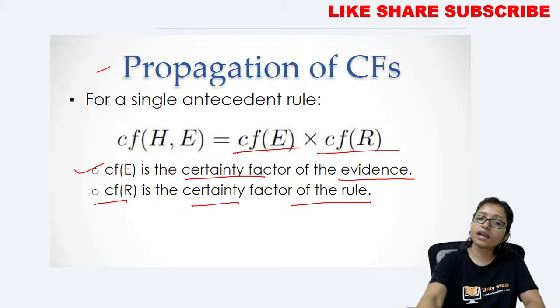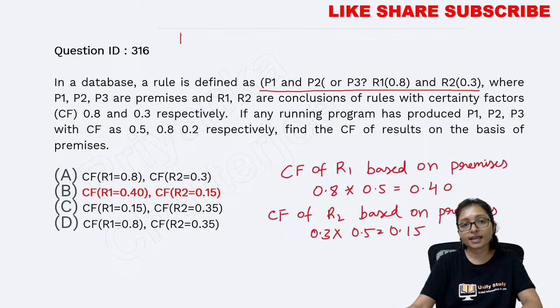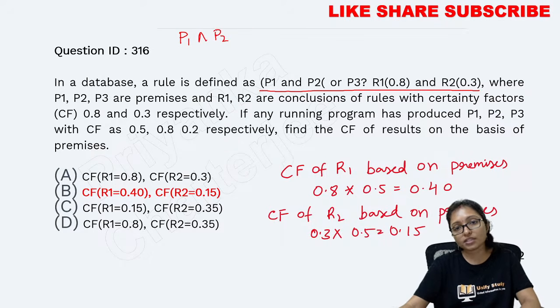So here R and F are given to you, but from this rule you need to simplify it. The rule is P1 and P2, then or P3. It is working in this way.